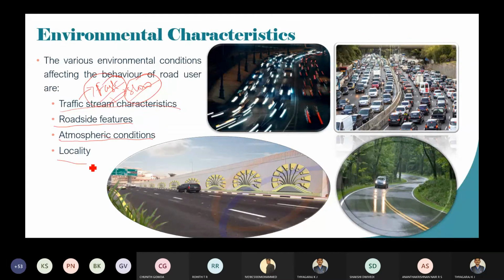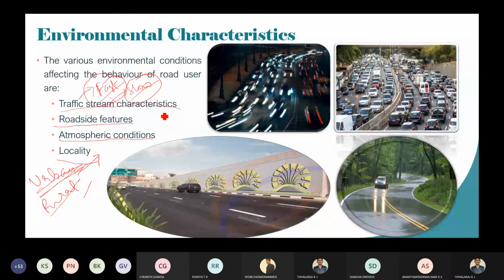Then locality, that is whether the area is urban or rural. Whenever it is an urban area, the characteristics of the driver will be different. Why? Because in the urban area the roads are very congested and vehicles are parked on the road itself, which will affect the driving quality of the road. Then in a rural area there will be no congestion, there will be open space and the road widths are more. So that is urban and rural locality.